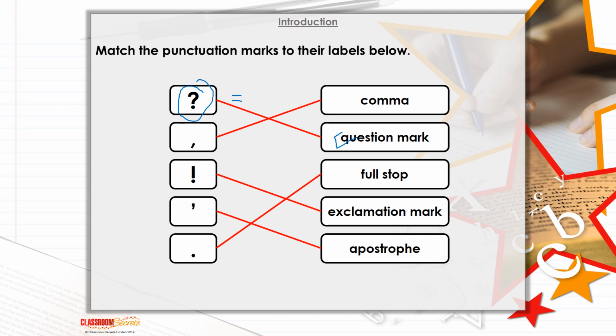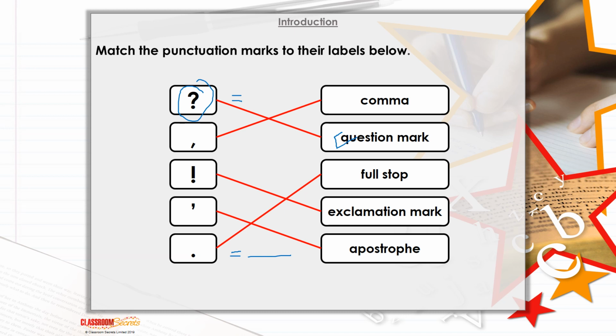Here we've got our apostrophe when we have those contractions, and that's what we're going to be having a little look at using. Remember, this is up in the air. It's a full stop with a little tadpole on the top floating around. And then this one is the one that we learned first, isn't it? This one you should have equals and then the word full stop written next to it. Okay, good starter, guys. Good work.